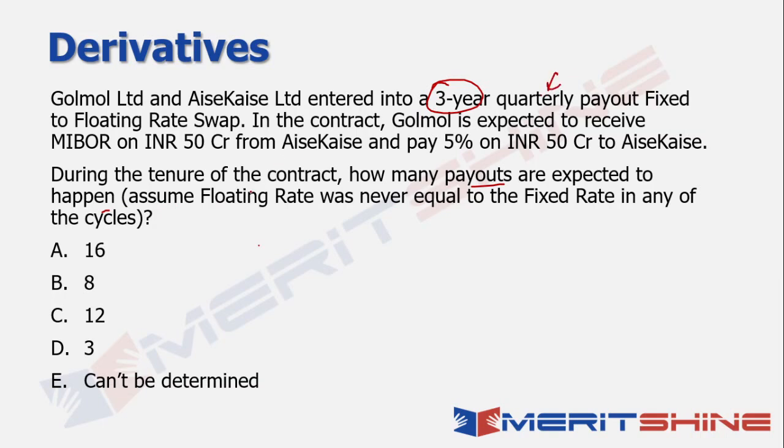And it very clearly mentions that your floating rate was never equal to the fixed rate, which means that if the floating rate was equal to the fixed rate, there won't be any differential, right? If there is no differential, then there's technically no payout in that quarter. And how many quarters will be there? In 1 year, obviously, you have 4 quarters. So in 3 years, the number of quarters will be 12. And because the floating rate was never equal to the fixed rate, it means that 12 payouts should have ideally happened during that particular cycle. And that becomes our answer in this particular case.